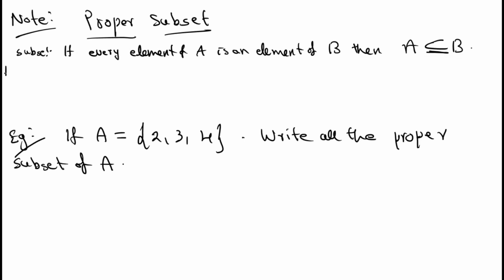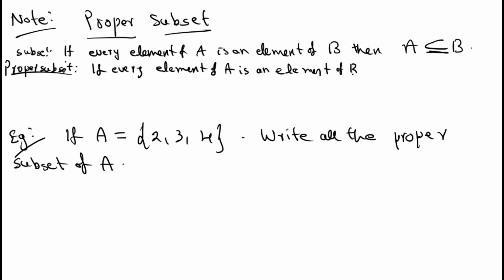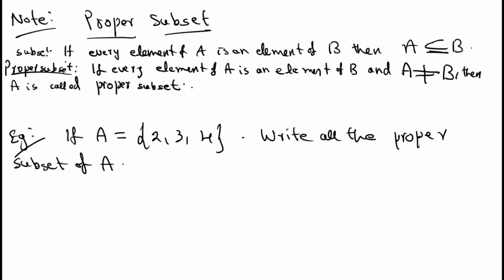Then take the proper subset. Proper subset means if every element of A is an element of B and A is not equal to B, then A is called a proper subset of B and is denoted by this symbol.